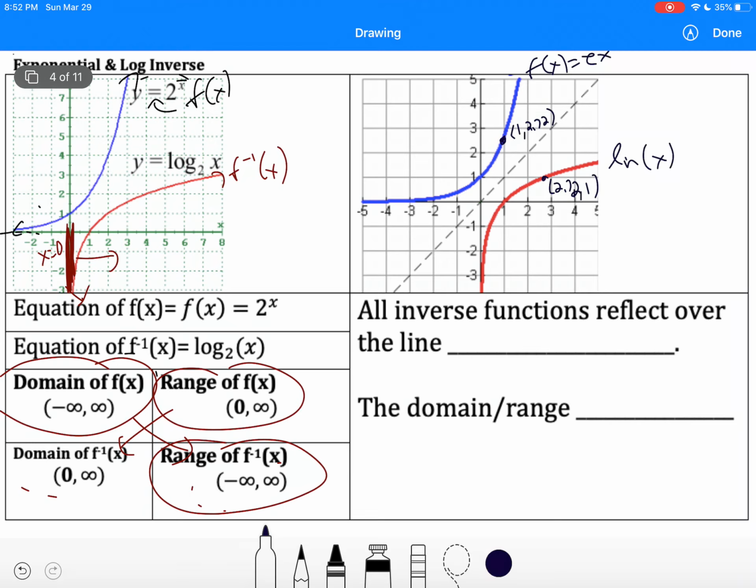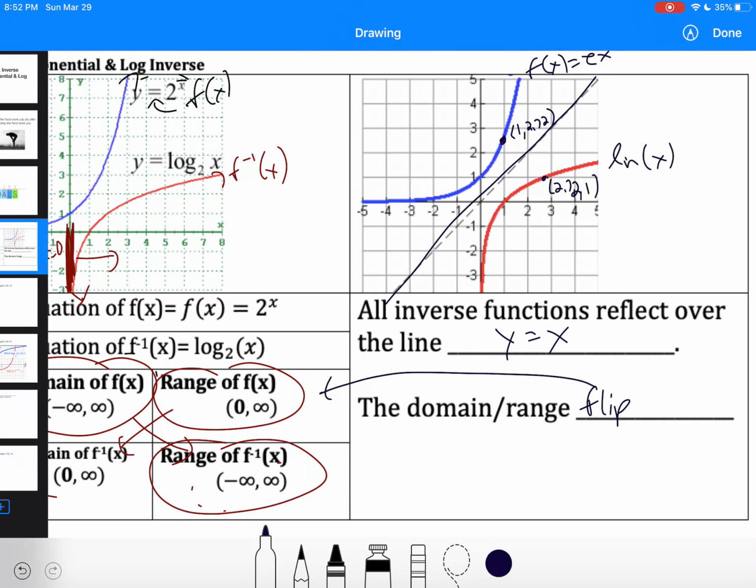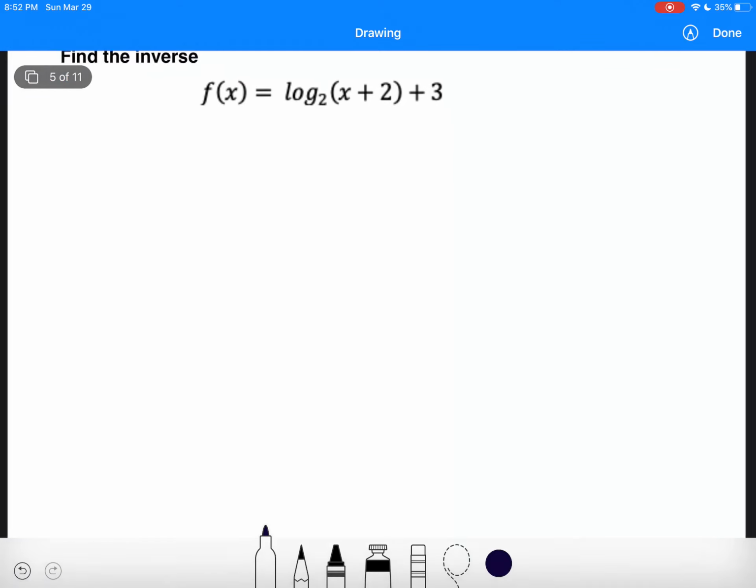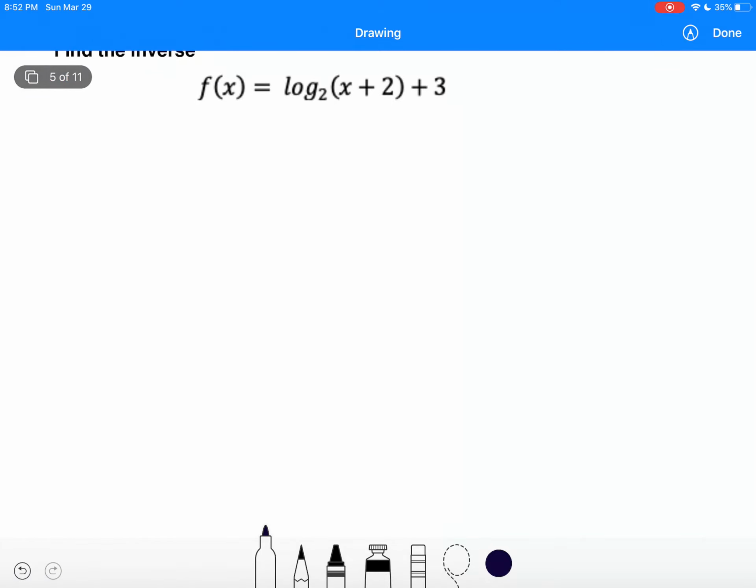So they're inverses, right? X and y flip. So just one thing to know, all inverses reflect over this imaginary line right here, right? If you were to fold this one over that line, it would give you that one. So this imaginary line right here is y equals x. All inverses reflect over that. And then the domain and the range flip, right? That was what we talked about over here. The domain of the original becomes the range of the inverse. That's just a refresher on the graphs of those, okay? But specifically for today, we're looking at the inverse equations, how to find the inverse of the equation. And because we've done a lot of solving, it should be pretty simple.